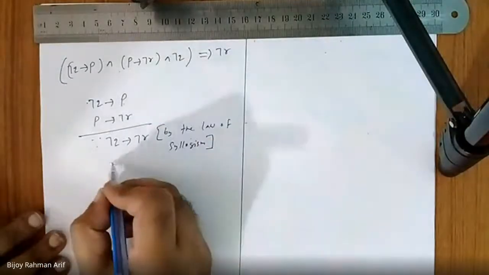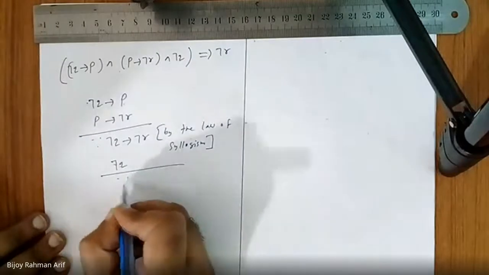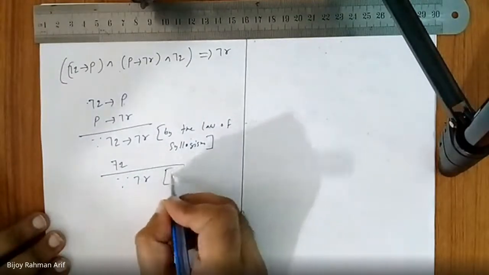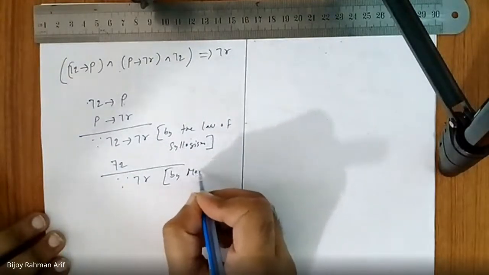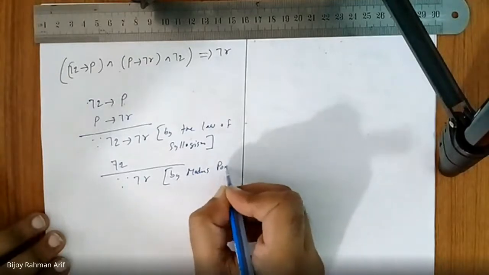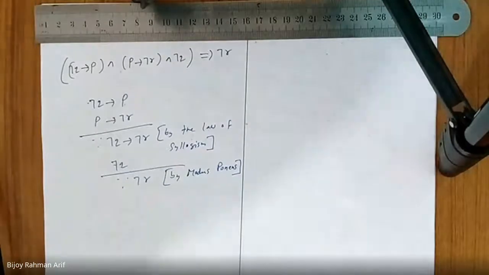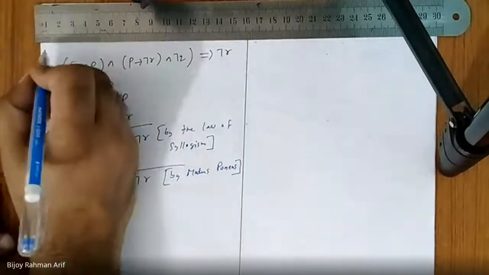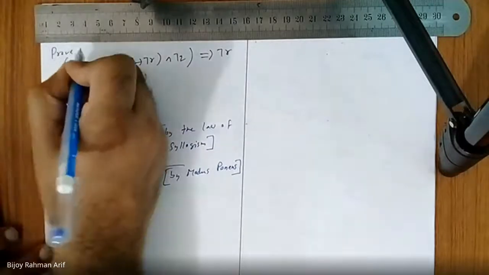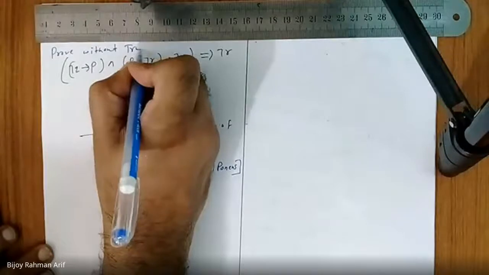Yes, sir. Okay, now not Q is already there. So what do we get? Not R. Done. By modus ponens. Got it? Do you agree with me or not? Done? Yes, sir. I understand. Good.